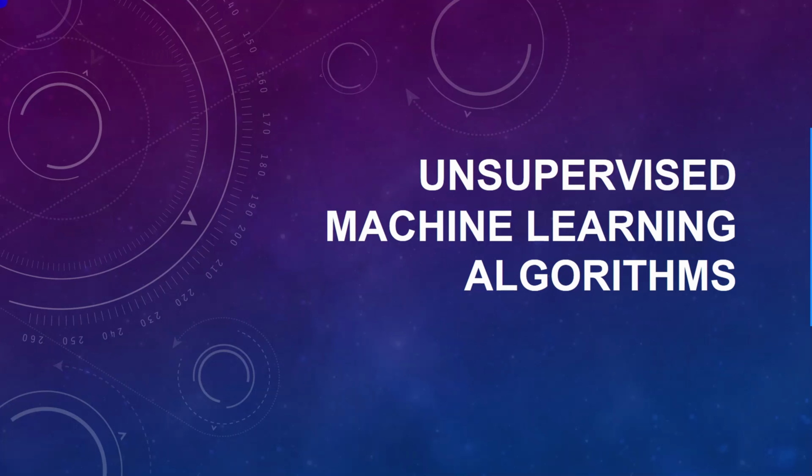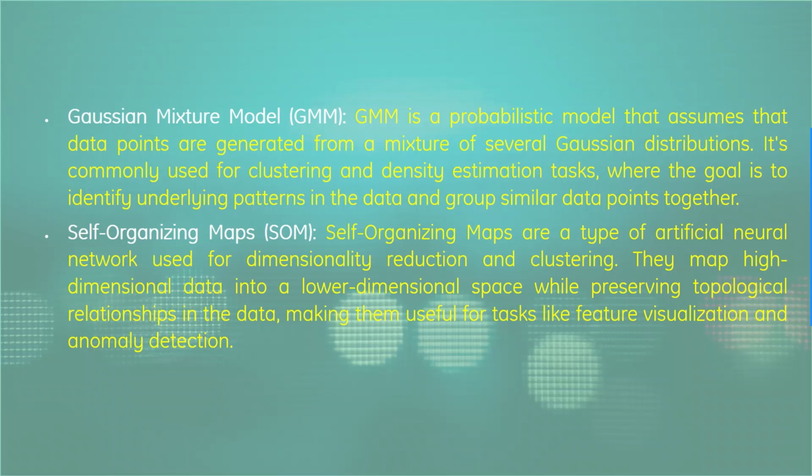So let's get started. Firstly, we have the Gaussian mixture model, which is GMM. It is a probabilistic model that assumes that the data points are generated from a mixture of several Gaussian distributions. It's commonly used for clustering and density estimation tasks where the goal is to identify underlying patterns in the data and group similar data points together.